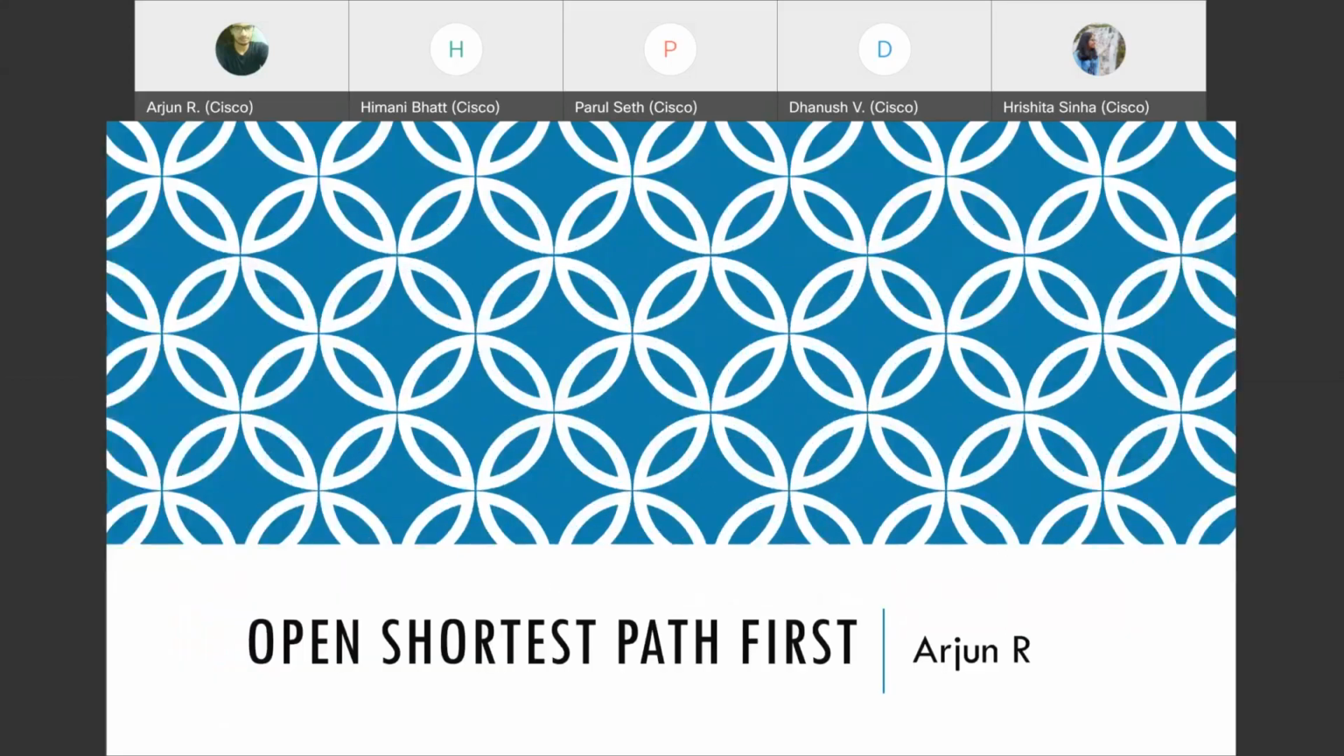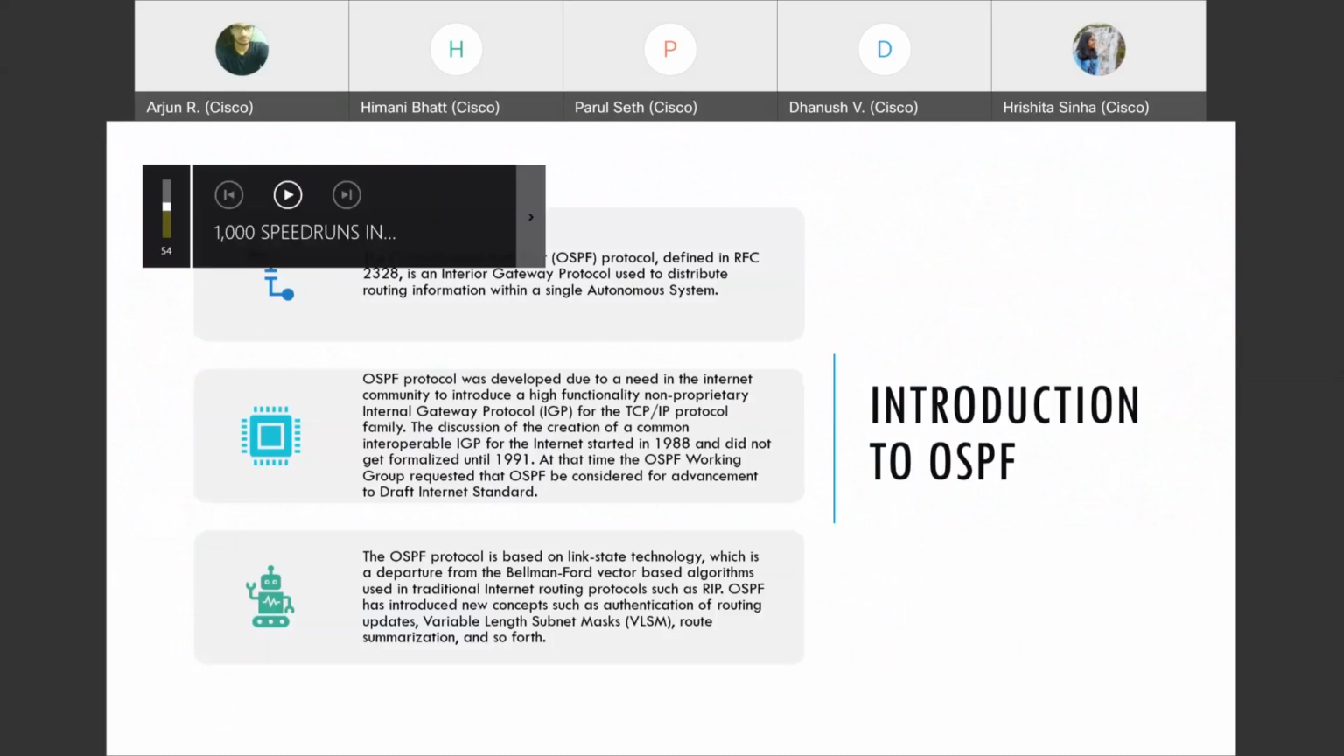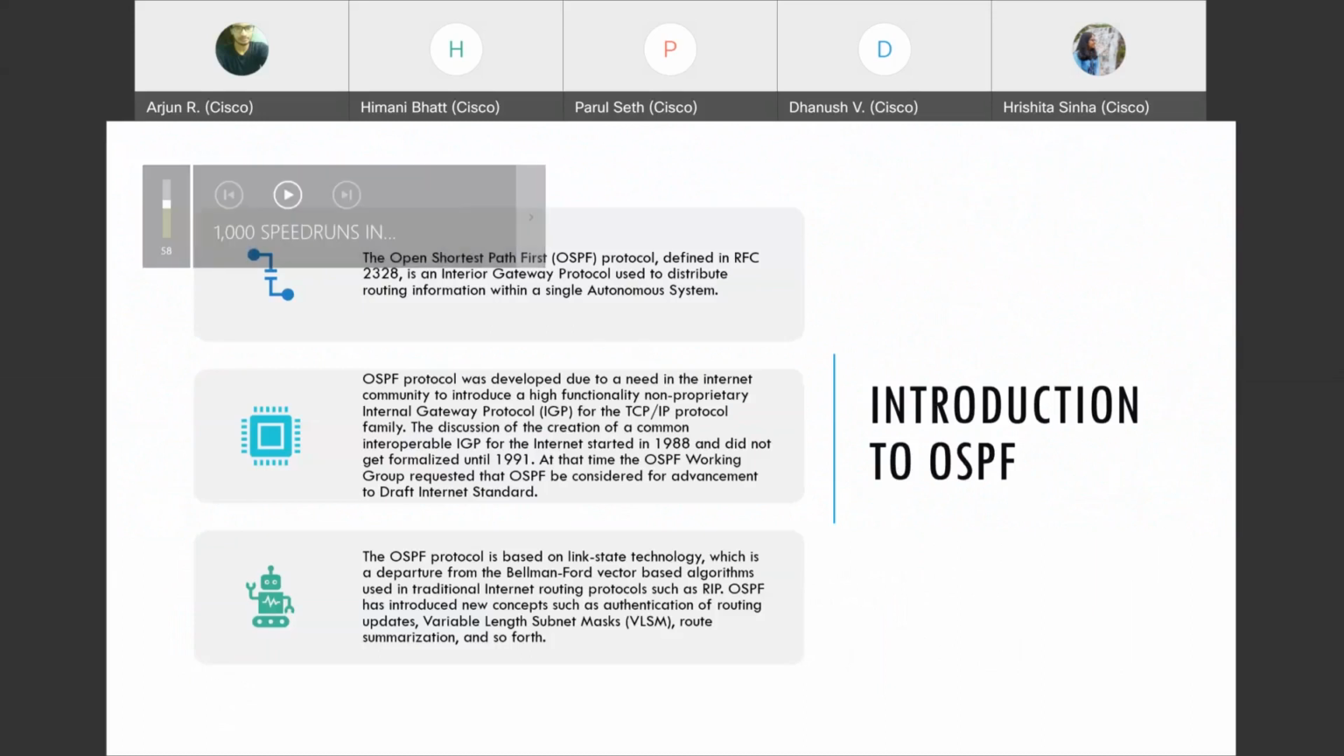Yeah. So OSPF stands for Open Shortest Path First. As you might know, it is an open standard protocol. Unlike EIGRP, which was only made open source a couple of years back, OSPF had been open source right from the get-go, and it is based on link state technology.